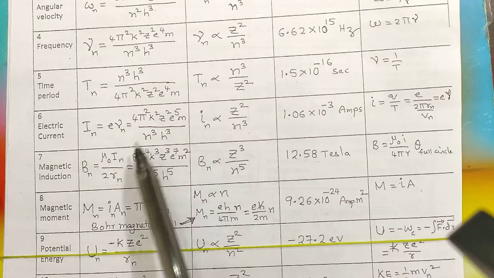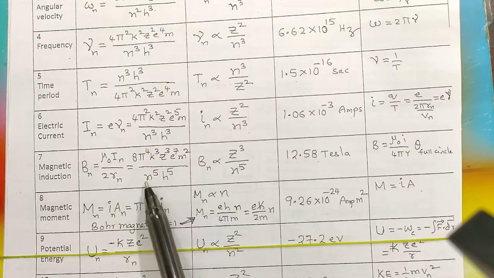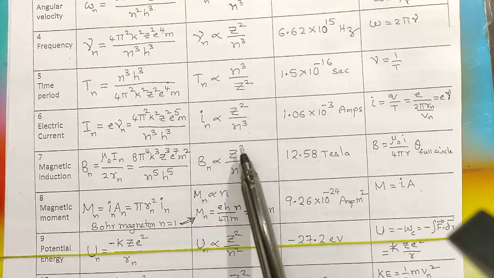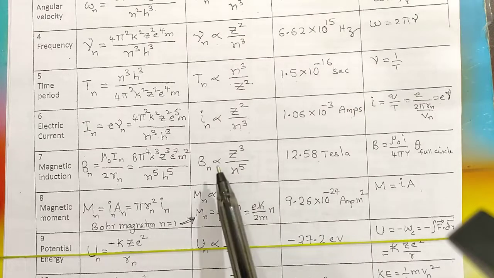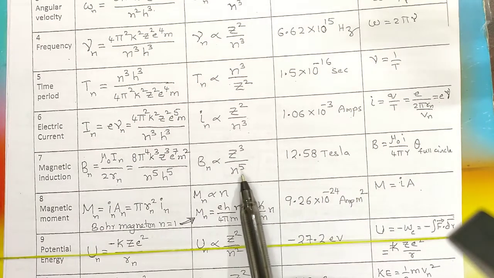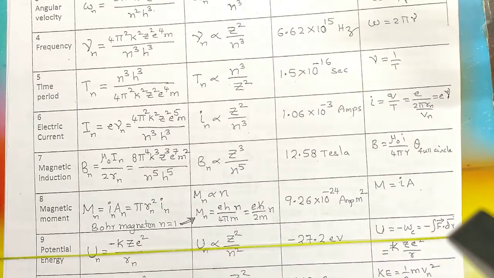Then you get an expression like this: 8 pi to the power of 4 k cube Z cube e to the power of 7 m square by n to the power of 5 h to the power of 5. So we can say that the magnetic field created at the center of the nucleus by the encircling charge, that is the electron, is proportional to Z cube by n to the power of 5, and that will be 12.58 Tesla for the first orbit electron in the hydrogen atom, where atomic number is 1.